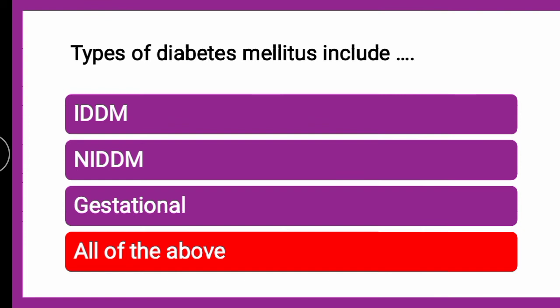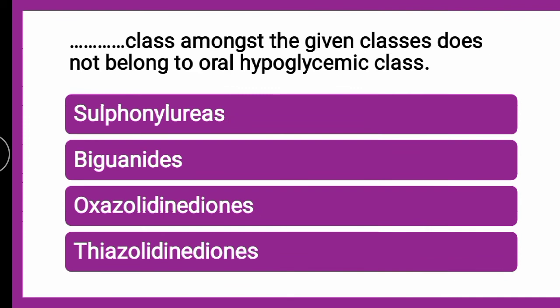Next question is, dash class amongst the given classes does not belong to oral hypoglycemic class. Now in part 1 we have seen all the classes of oral hypoglycemics. In that we have seen classes like sulfonylureas, thiazolidinediones, biguanides, and a miscellaneous class. So sulfonylureas, biguanides, thiazolidinediones, these all are classes of oral hypoglycemics.